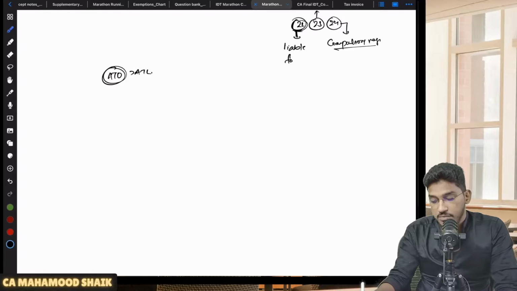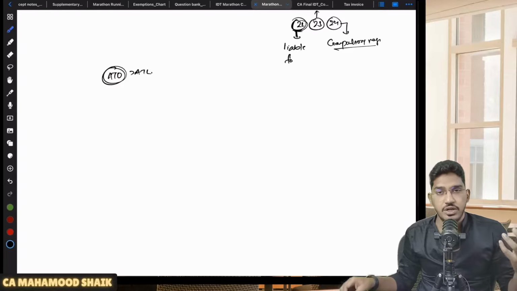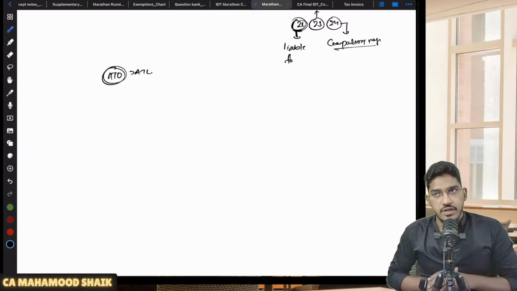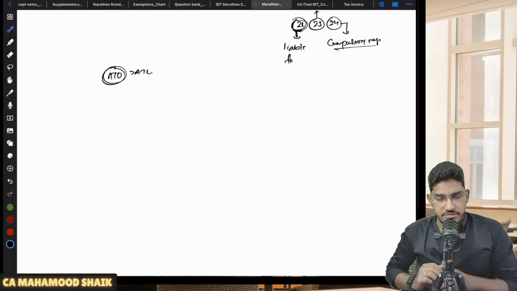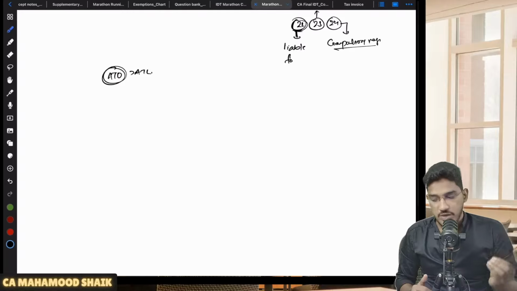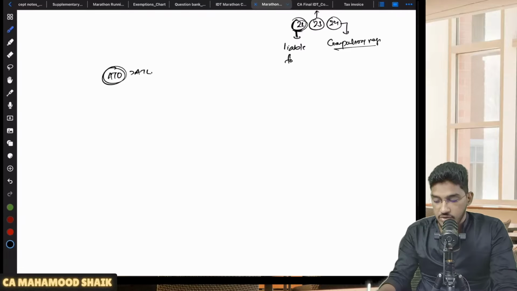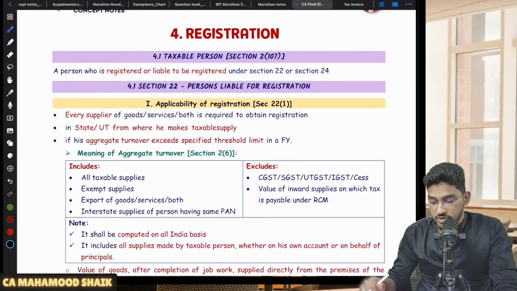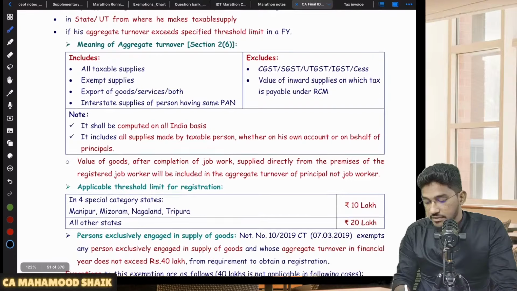This definition is very important at various instances to determine eligibility and applicability. Whenever a person's eligibility or applicability for certain things has to be decided, under the GST Act they will always try to link that applicability with the aggregate turnover. So it is very important for us to know what is aggregate turnover, what will be included, and what will not be included. Let us have a quick look. What will get included in the aggregate turnover?